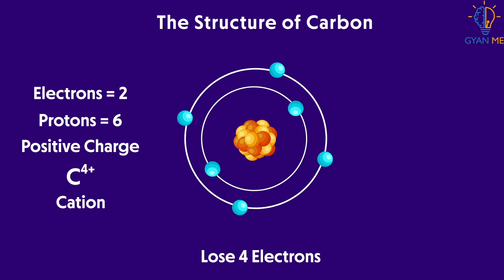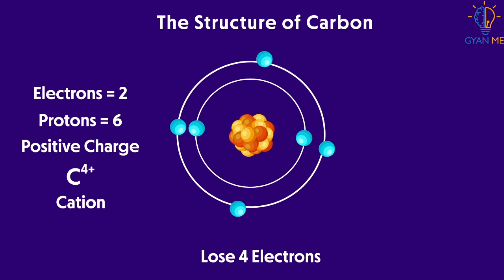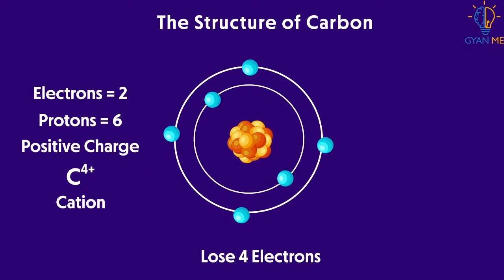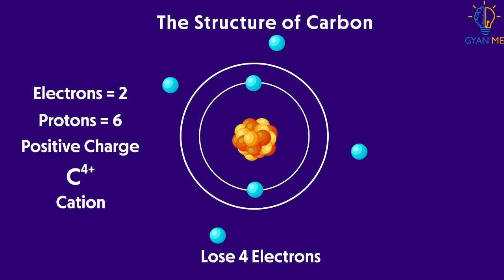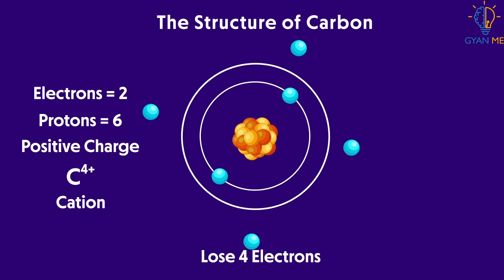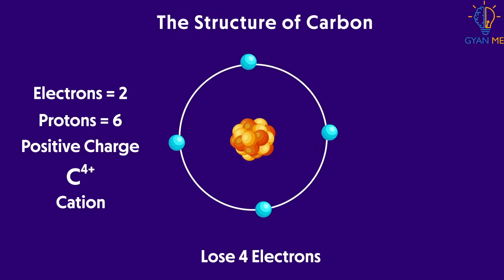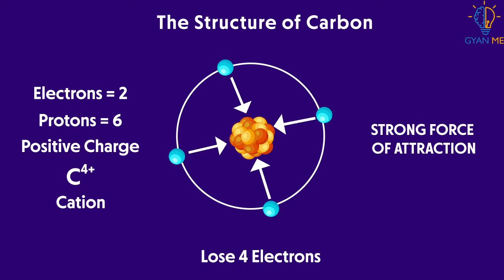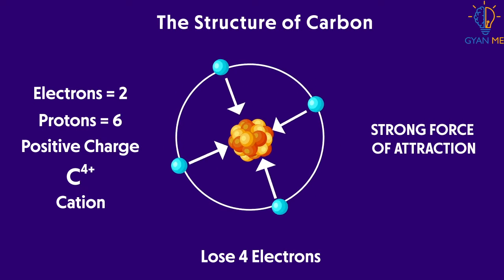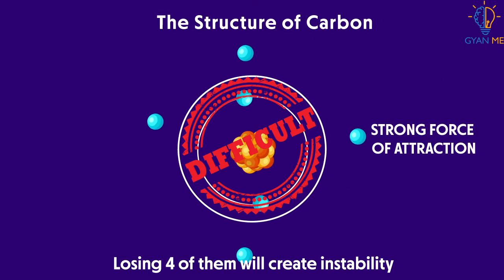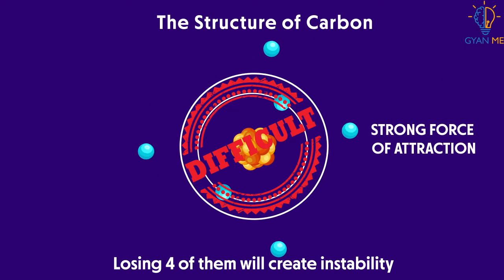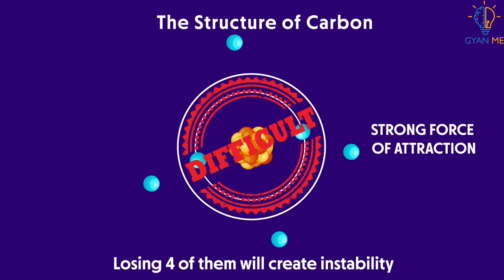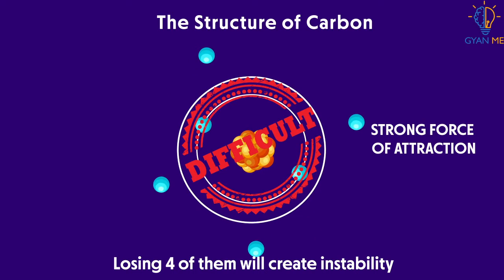But carbon needs a very large amount of energy in order to lose or set free these 4 valence electrons. It is because an atom has to overcome the strong force of attraction between protons in the nucleus and the electrons. Thus, losing 4 of them will create instability. So, it is very difficult for carbon to lose 4 electrons.